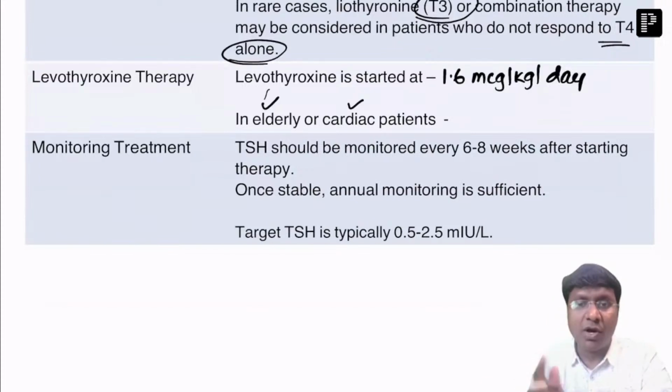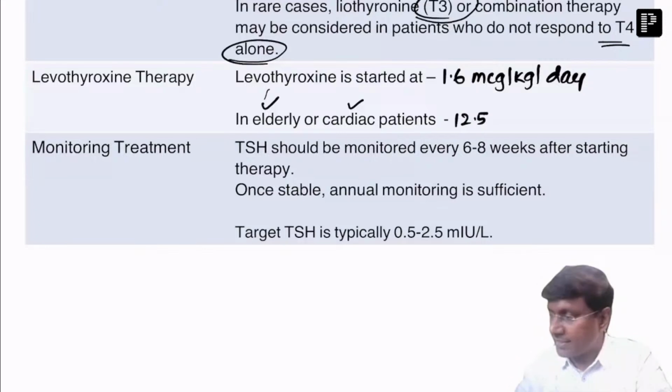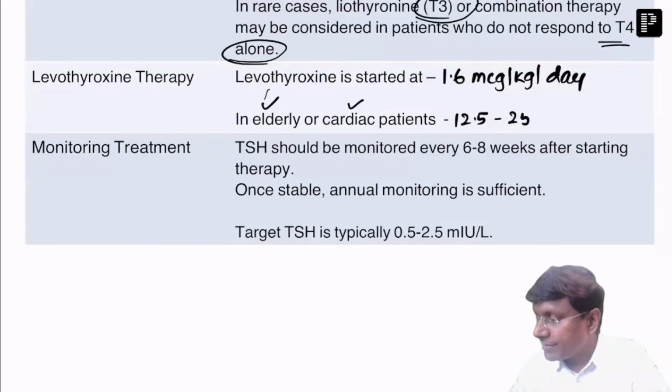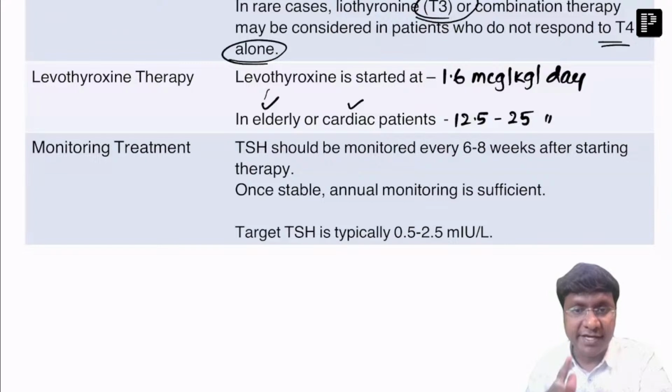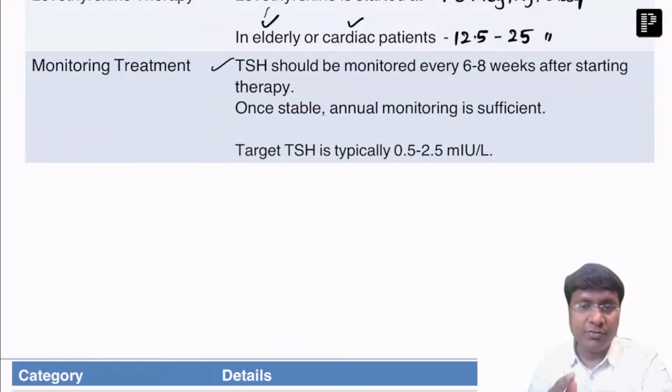So that is the reason why in patients with cardiac abnormality or in elderly individuals, a low dose is recommended, that is 12.5 to 25 micrograms per day, mainly to prevent cardiovascular complications. Now, coming to the monitoring, once you start levothyroxine, you need to monitor the TSH.